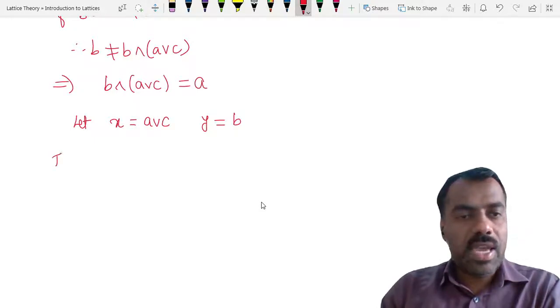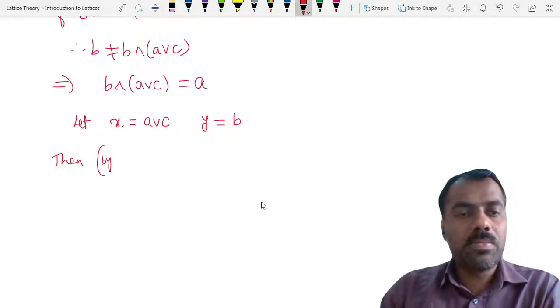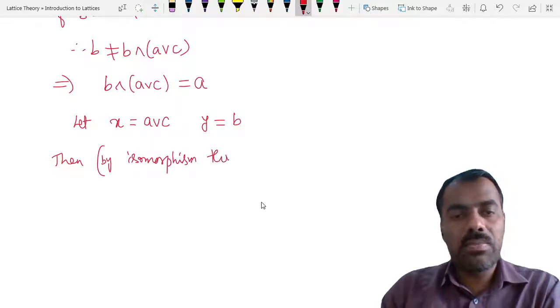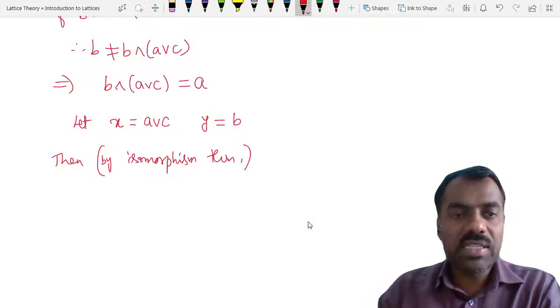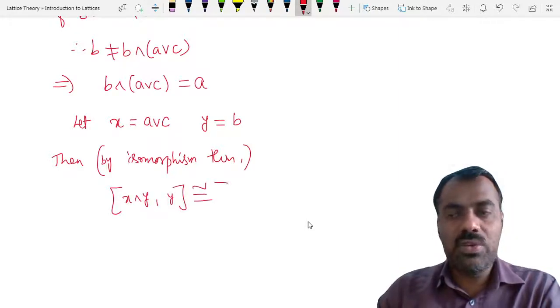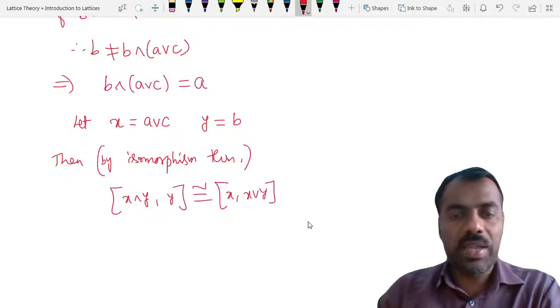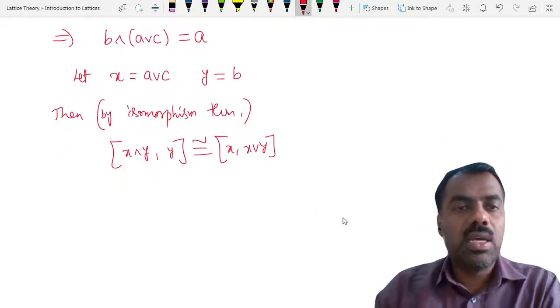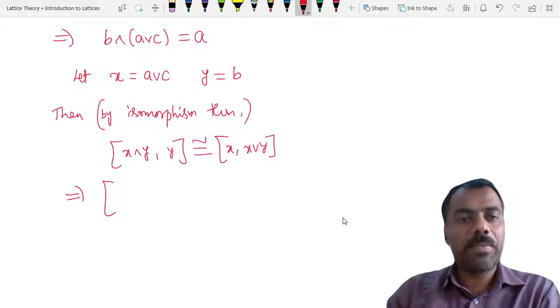Then we know that by isomorphism theorem, for this X and Y, what do we get? X meet Y comma Y is isomorphic to X comma X join Y. So now if we substitute, what is X meet Y?